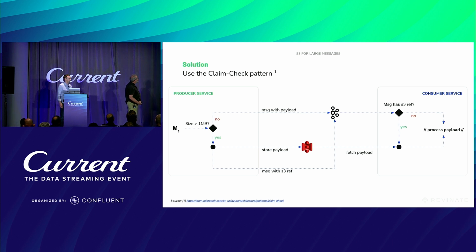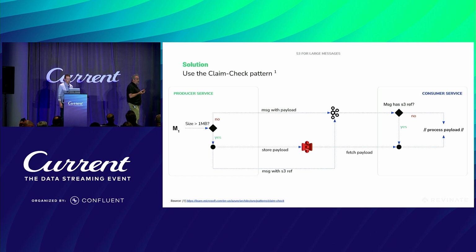Yeah, so to solve the problem, we riffed off of the claim check pattern. And over here on the left side of the screen, you see the producer service. He's about to send message M1 out to Kafka. He's all set to go. But before he does that, he's going to take a look to see what the size is of that message and see if it's under a megabyte, if it's under the max message bytes.